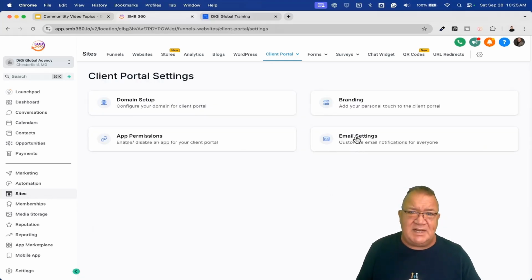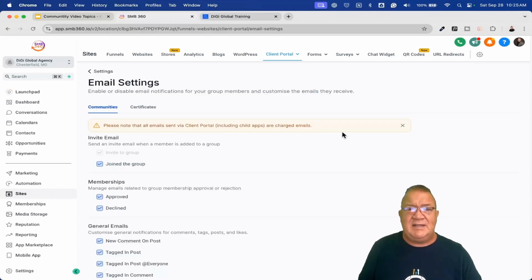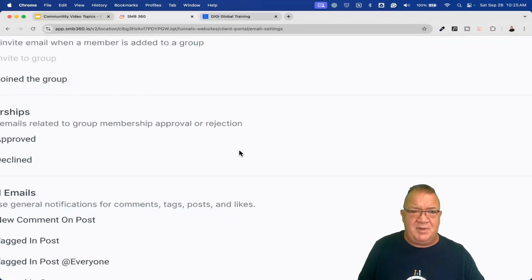Now, the email settings. This has got some good news and bad news here, okay? Don't beat me up. Don't be a hater to me. Right now, email settings, this is where everybody's been waiting for. Email settings for inside of the portal. So let's take a look at this. Communities. And I'm going to blow this up a little bit here.